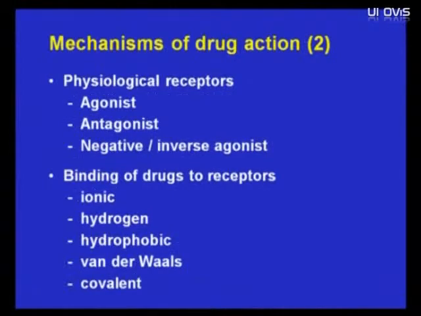Now, there are several kinds of drugs that work on physiological receptors, and they can be classified as agonists, antagonists, or negative or inverse agonists. In order for the drug to work, it should interact with the receptor, and the interaction with the receptor should be by chemical bonding. There are two types of chemical bonding: the weak ones, which are ionic, hydrogen, hydrophobic, and van der Waals bonds, and the stronger covalent bonds.